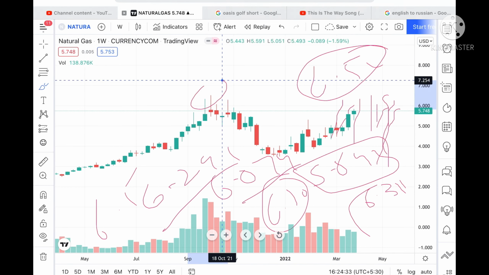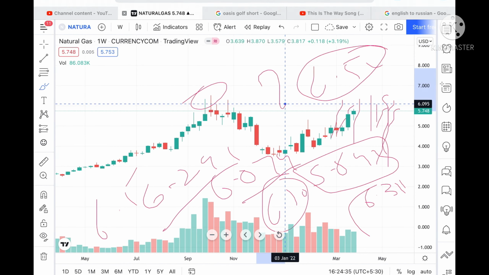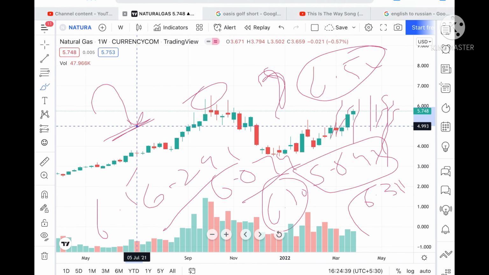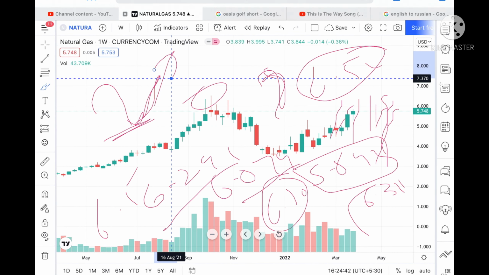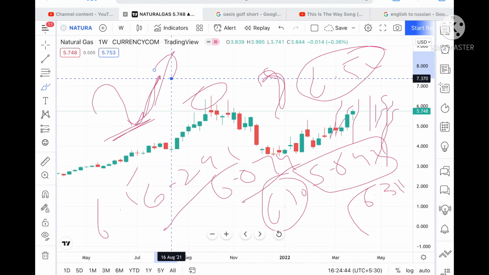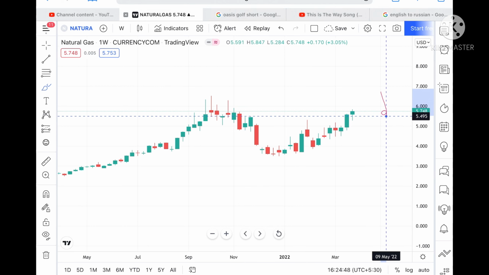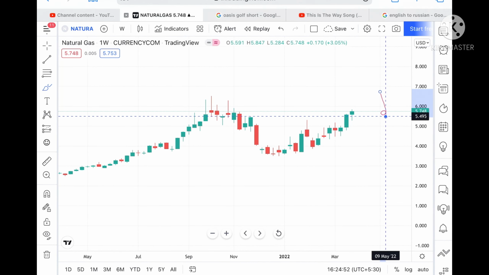This level has not been tested yet, so the probability will be high that we can see a bounce back from this level. Then it can hit the support and we can see it rise above the high level. But suppose the price doesn't sustain this particular level, then we can see it fall further towards a level of 5.495.